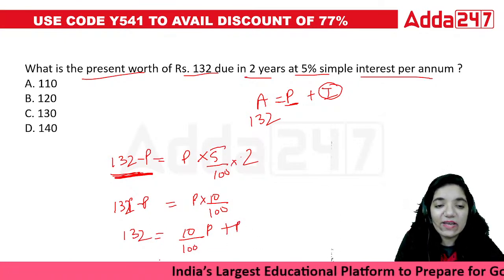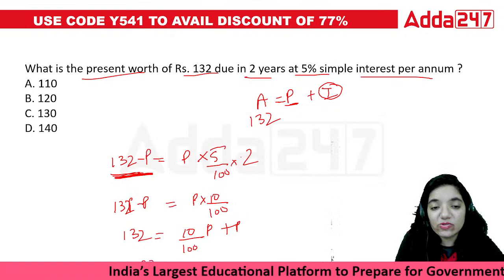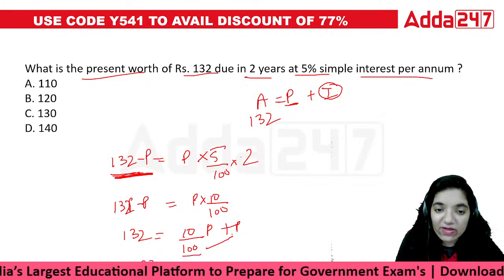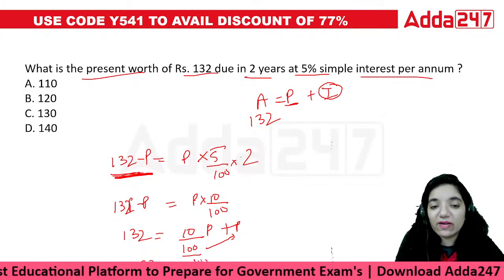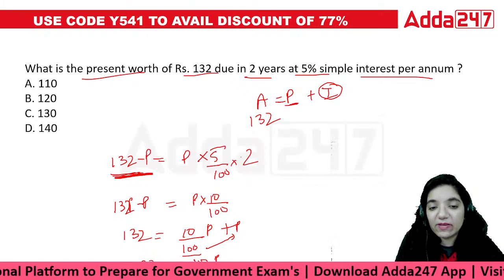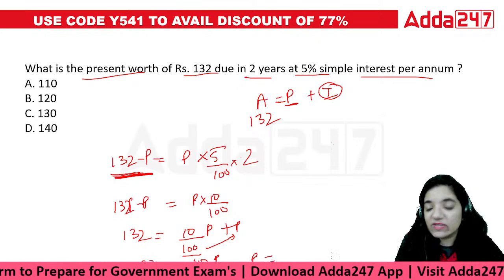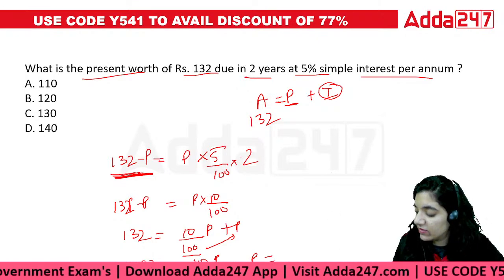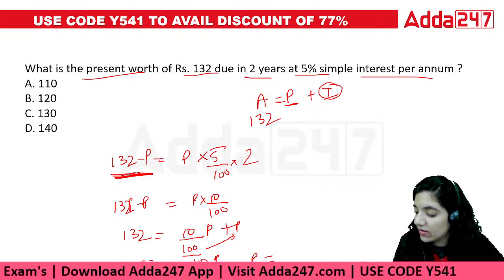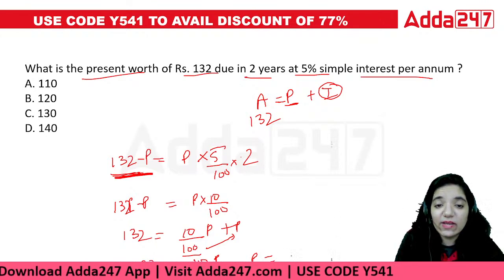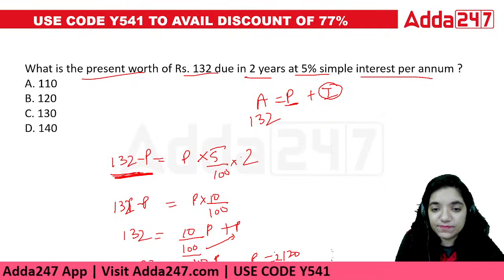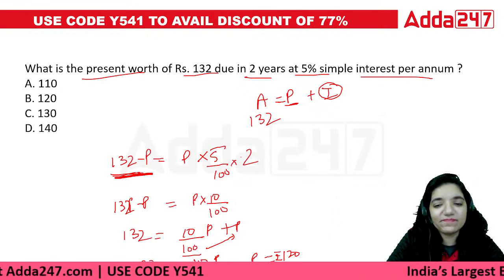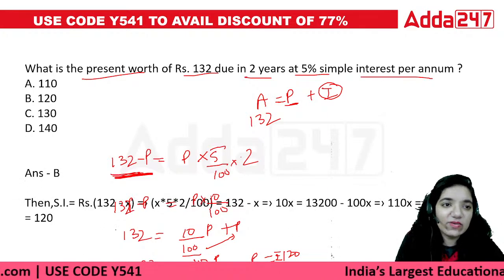So basically 132 is equal to, I can take the LCM. Now this 100 will be multiplied here and it would become 110 divided by 100 P. So P is equal to 132 multiplied by 100 divided by 110. I'm sorry, it is 120. Correct answer is 120.